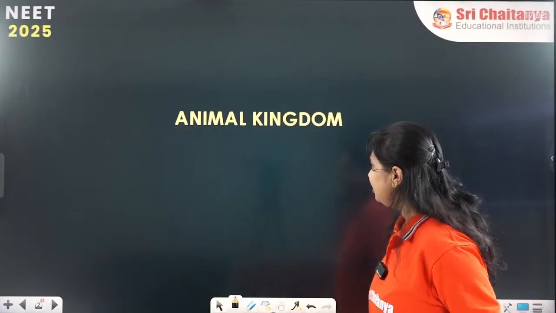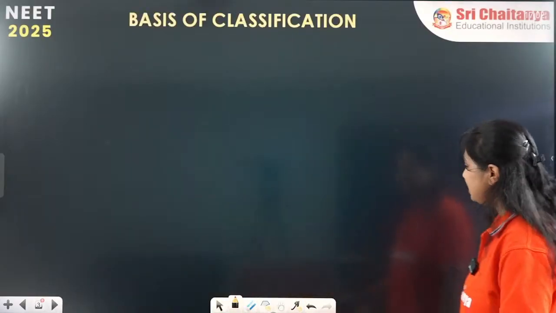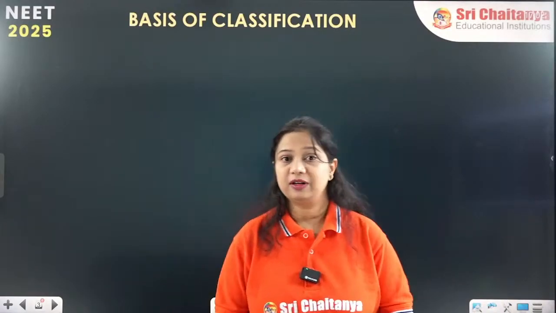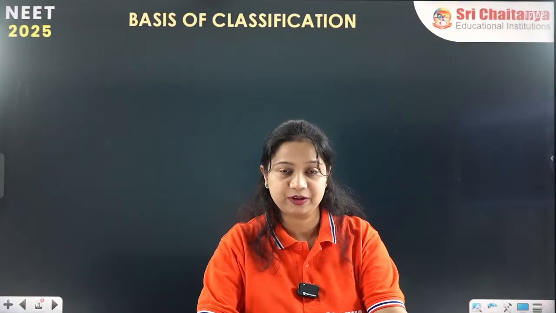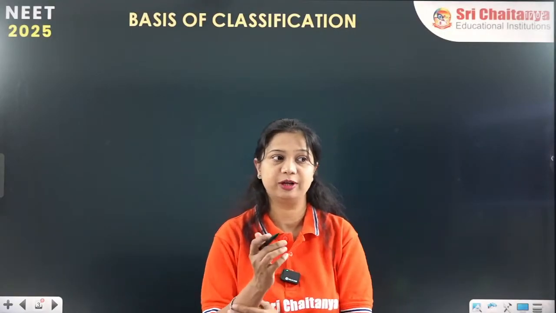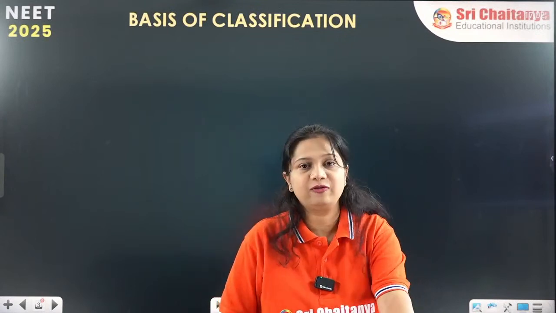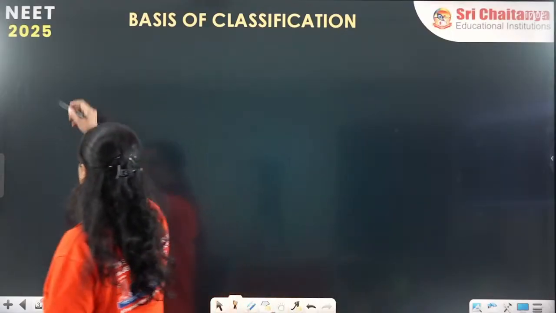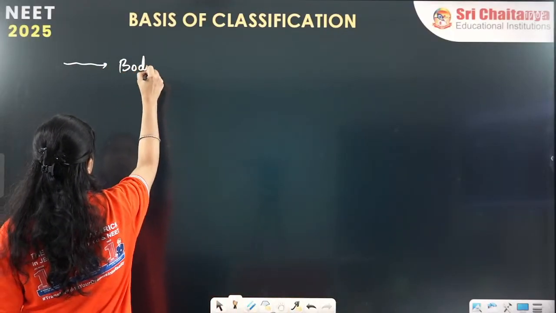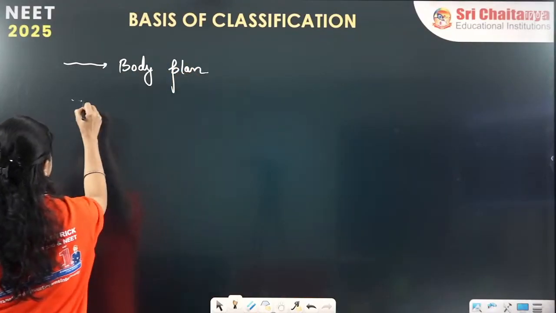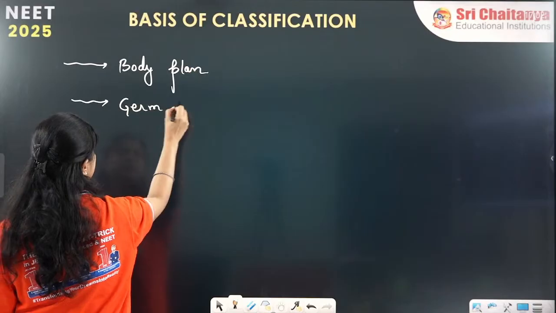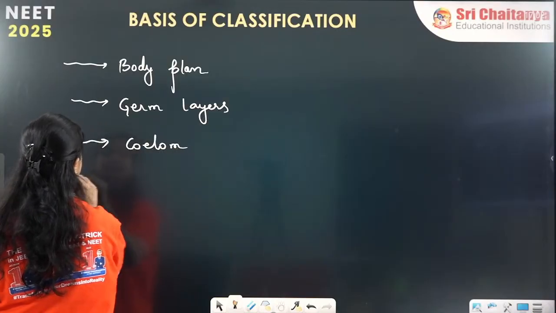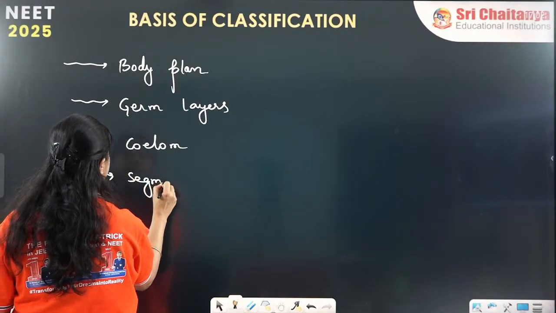So now here we are in the animal kingdom. Basis of classification, what all we have studied yesterday: the level of organization and body symmetry. So now what is it today? Today for the basis of classification we are going to study the body plan. We will be discussing the germ layers, the body cavity or coelom, and segmentation. We are going to study these together.